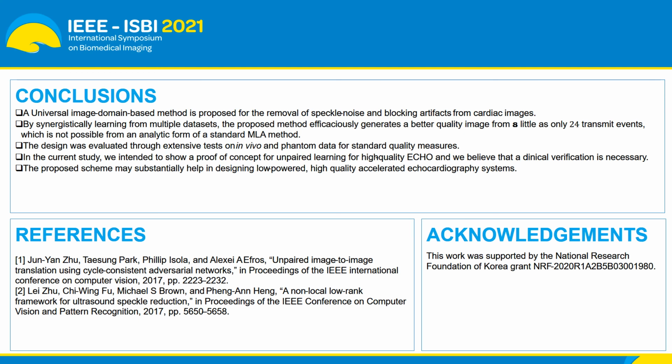The design was evaluated thoroughly on an extensive test dataset, which is composed of in vivo and phantom scans, and standard quality metrics were measured, such as PSNR, SSIM, and GCNR. In all the mentioned metrics, the proposed method shows significant performance gains compared to conventional methods.